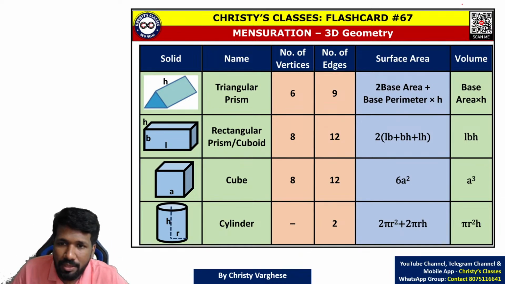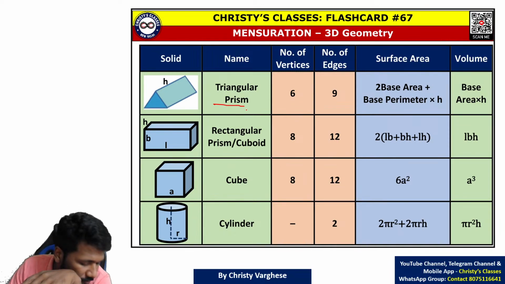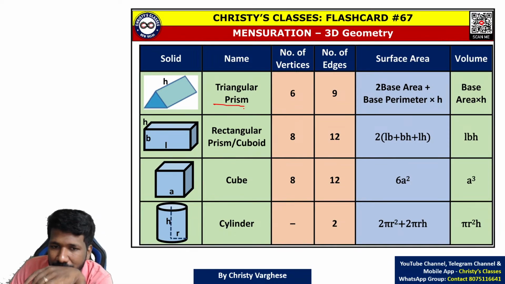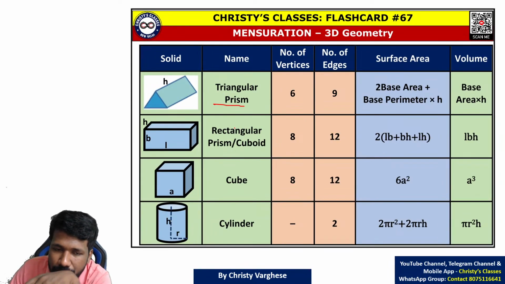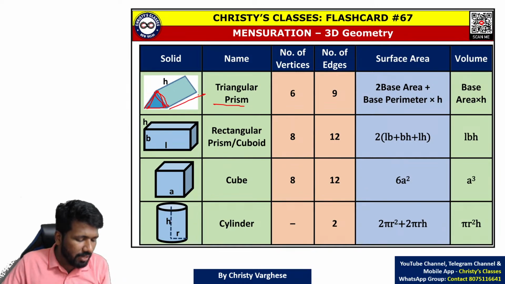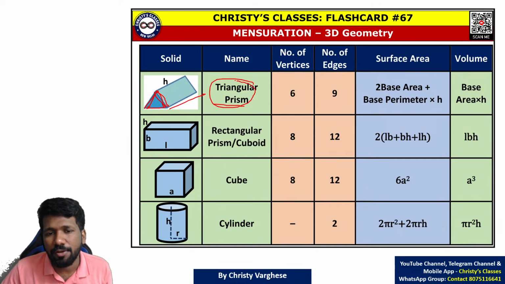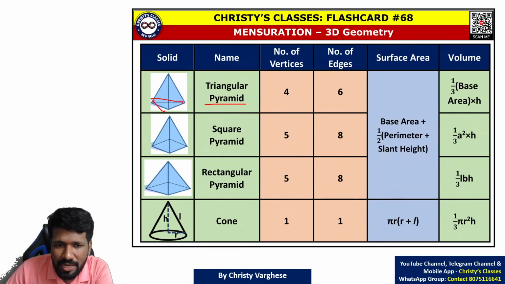3D shapes. The two major 3D shapes are the prism and the pyramid. You have to understand first what is the difference between a prism and a pyramid. These are pyramids. These are prisms. In prisms, for example, a triangular prism means one triangle, another triangle of the same size, another triangle, infinitely many similar triangles of the same size aligned to form a prism. But for a pyramid, not the same size triangle; you are decreasing the size of the triangle, finally reaching almost zero size.